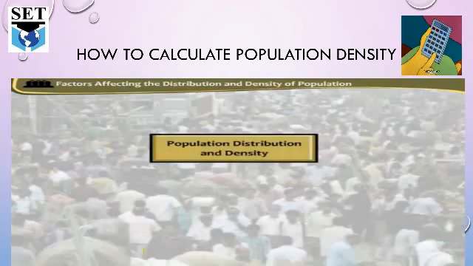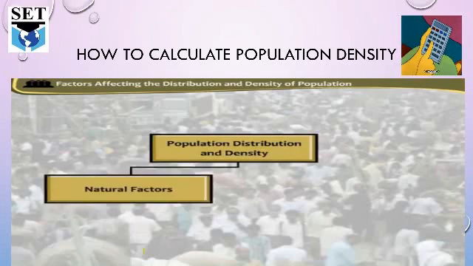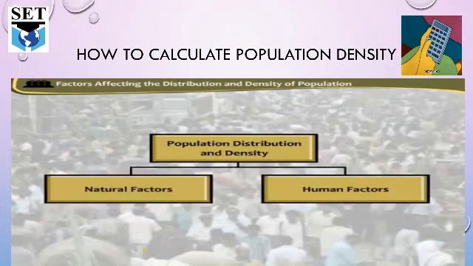Population distribution. What are the factors that affect population distribution and density? Natural factors and human factors. What are the natural factors? The factors that are made by nature. And what are the human factors? The factors that are made by humans, as we discussed in our previous class or previous chapter.